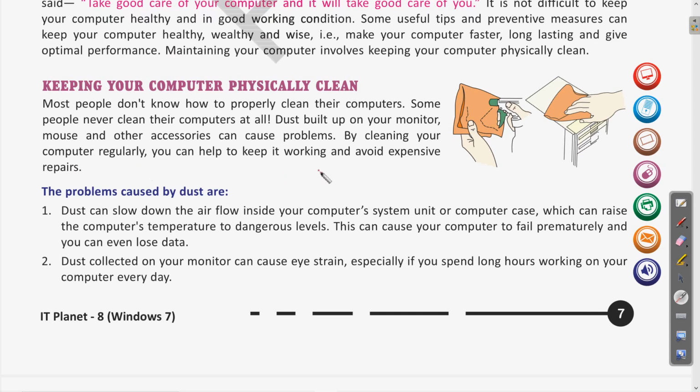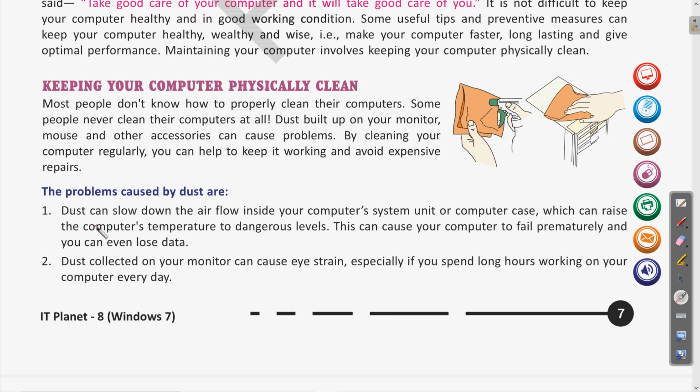In a situation like a pandemic such as COVID-19, it is very necessary to use different cleaning things so that the device may not get infected if it is being used by various persons. So avoid using public devices in these days, and at home also, it is our duty and responsibility to keep the devices clean regularly or at a certain interval of time. Clear? So we will see what problems can be caused by dust.